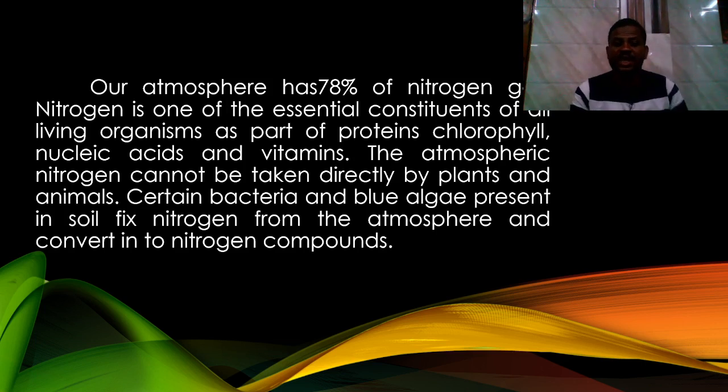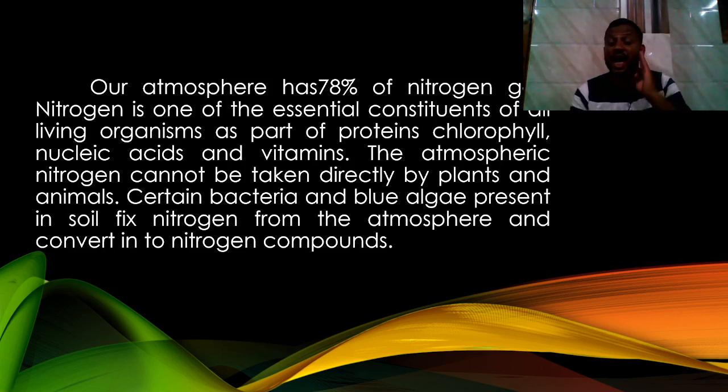The atmospheric nitrogen can't be taken directly by the plant. Why? Because they can't absorb nitrogen directly from the atmosphere, and even animals can't inhale the nitrogen directly.